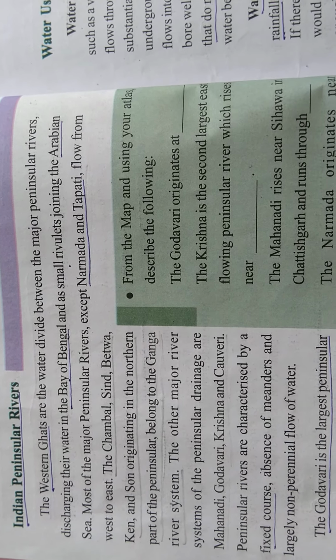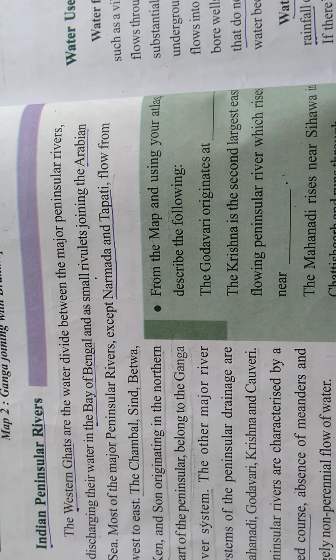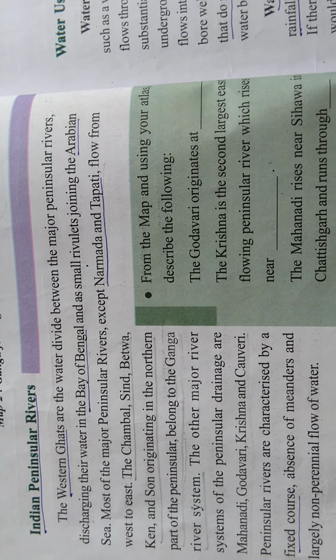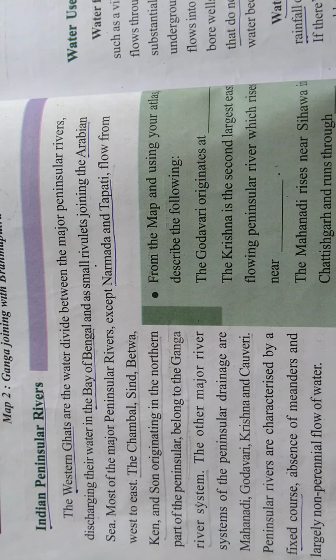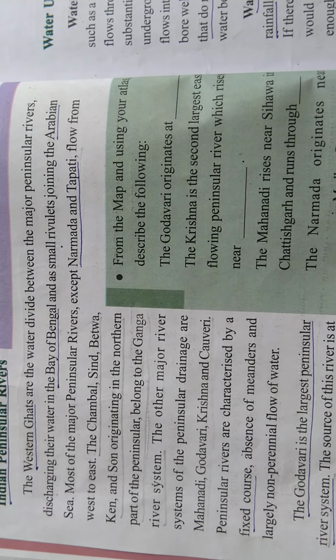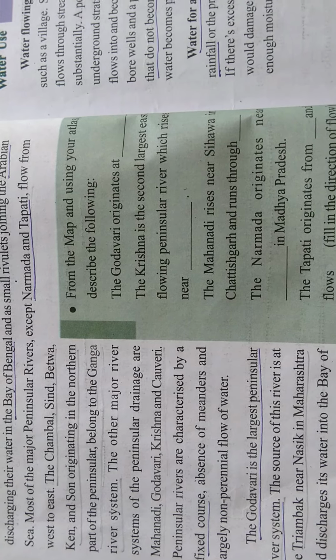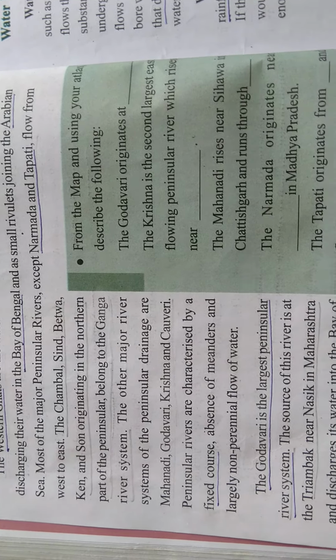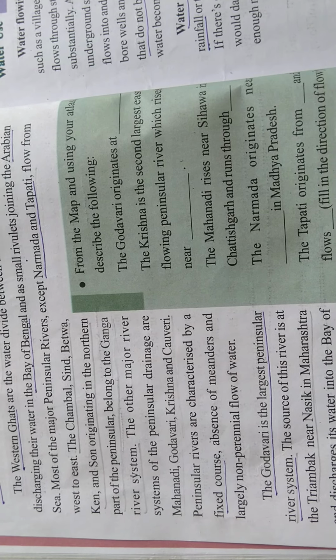Peninsular rivers are characterized by a fixed course of water. So these flow more in rainy season only. Okay. So these are largely non-perennial flow of water. Non-perennial means water won't flow throughout the year.